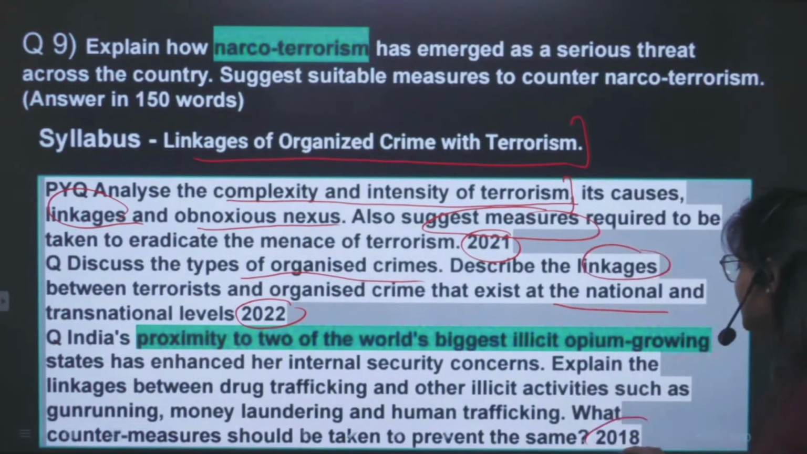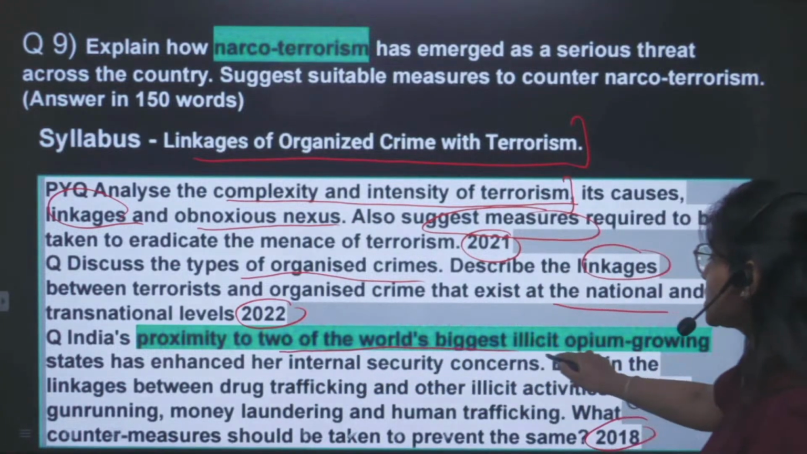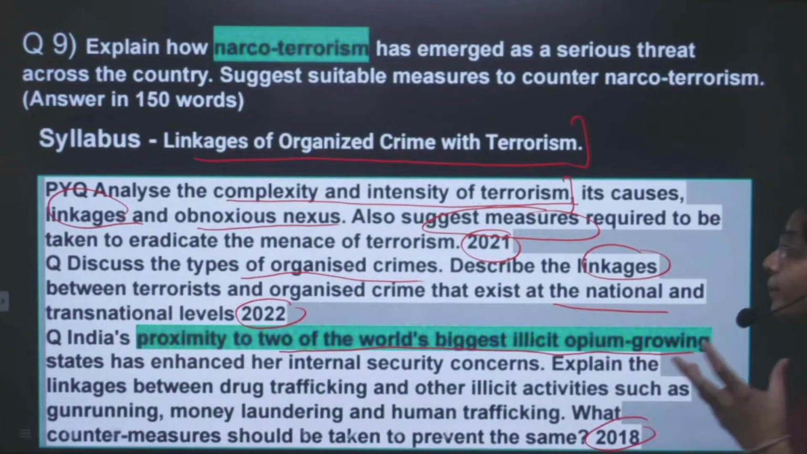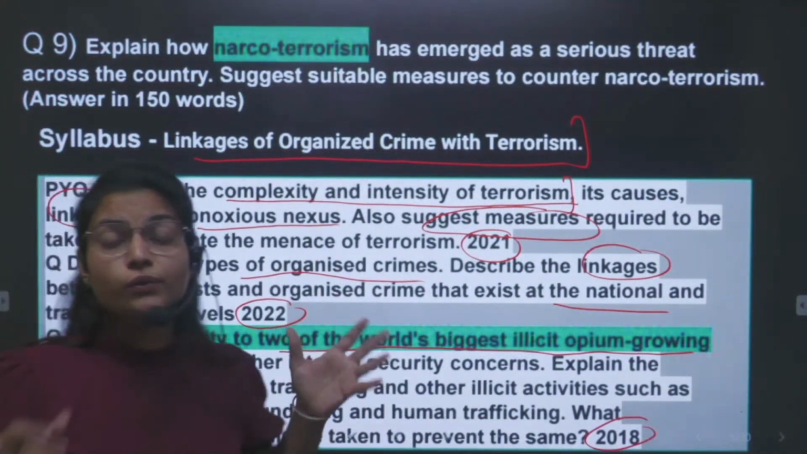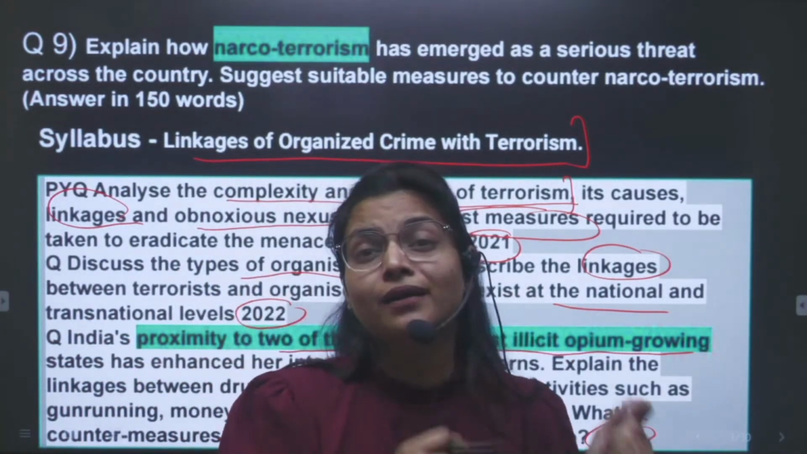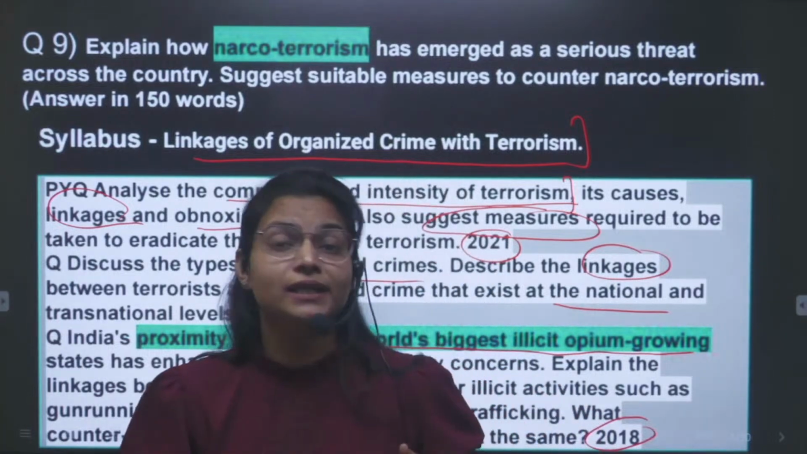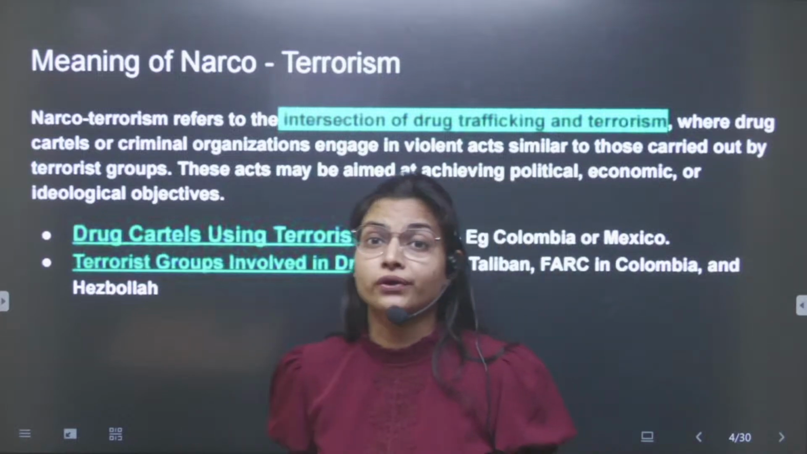In 2018 they also asked about India's proximity to the two of the world's biggest illicit opium growing states. Now you can use the previous year question line itself to show how this threat has been rising in India. And further you can write about narco-terrorism.